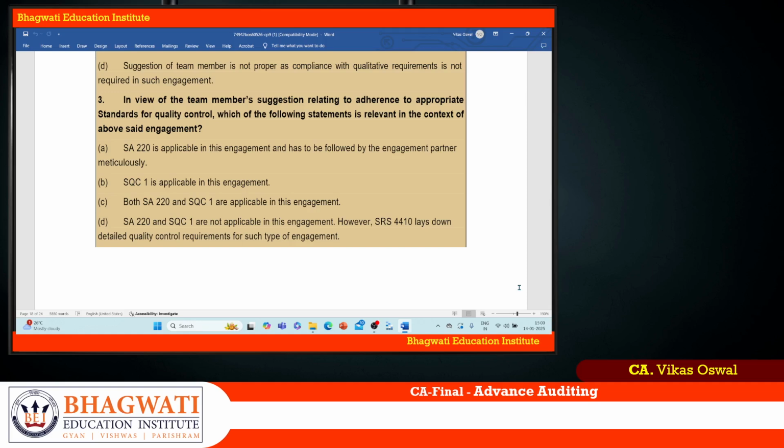D, SA 220 and SQC1 are not applicable in this engagement. However, SRS 4110 lays down detailed quality control requirement for such type of engagement. No sir, SQC1 will be applicable. SA 220 is applicable to quality control for the audit of financial statements, so it is more related to audit. That is why SA 220 is not applicable. So here your choice should be SQC1, B is the right answer.